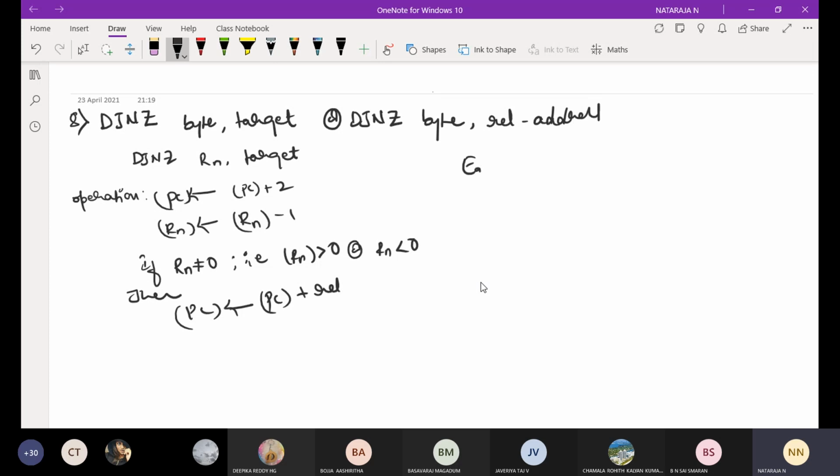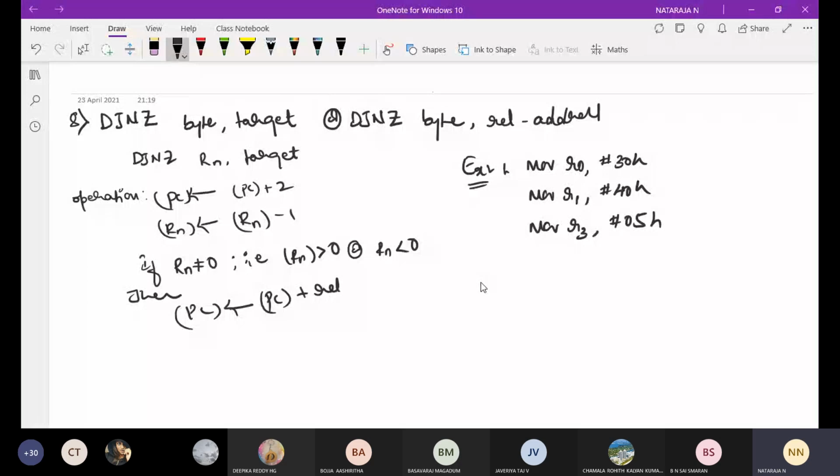Take the example. MOV R0, #30h, MOV R1, #40h, MOV R3, #05h.